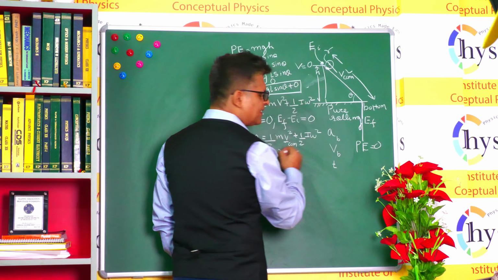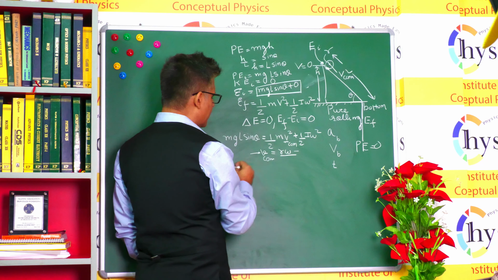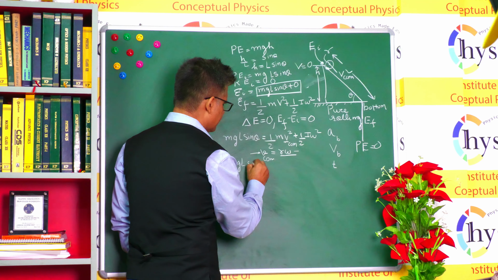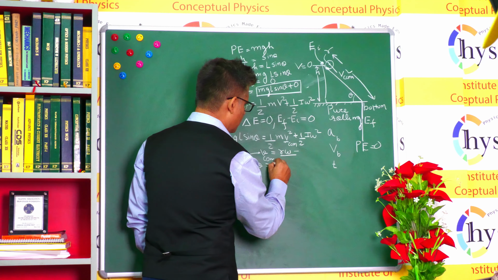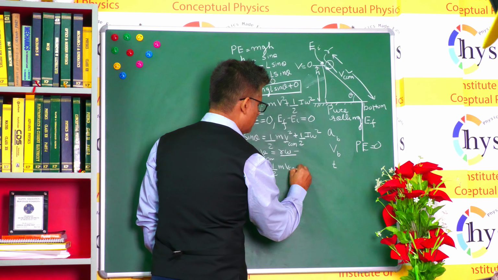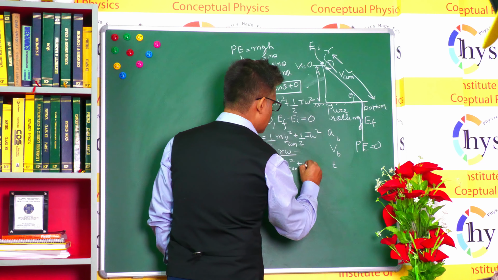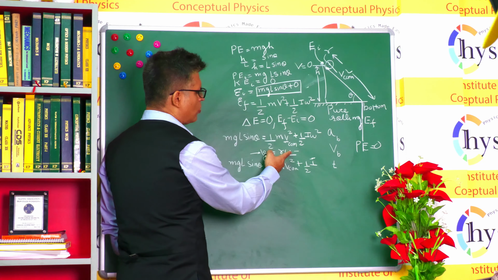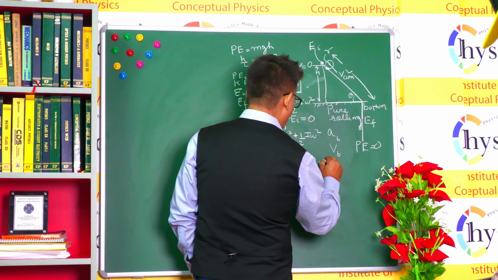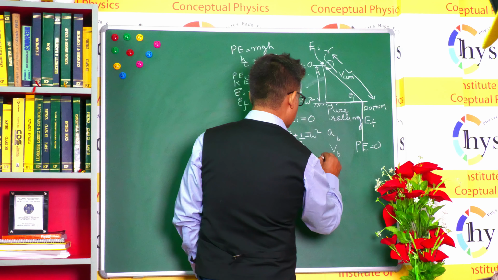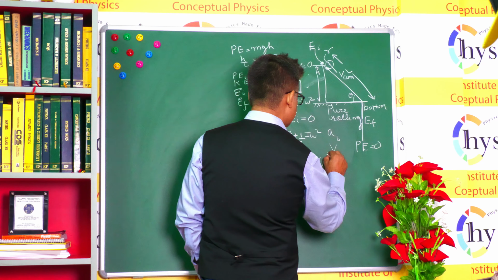This is a mandatory condition for pure rolling, and therefore mgl sinθ will be equal to ½mv_com² + ½I, and you can write ω as v_com divided by r, whole squared.